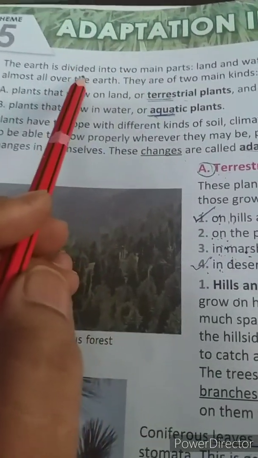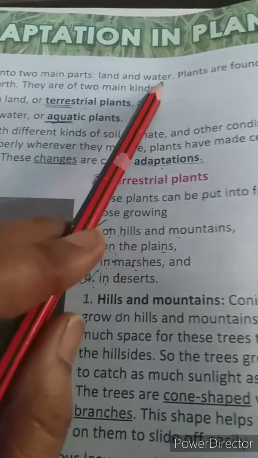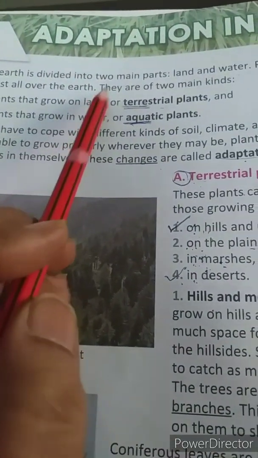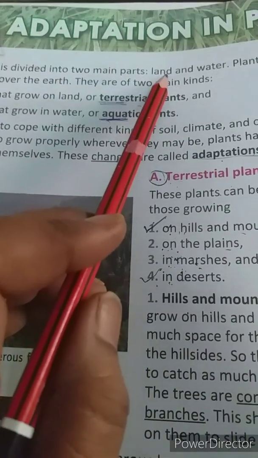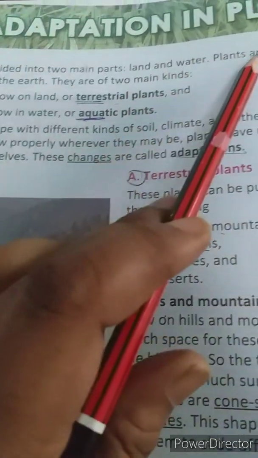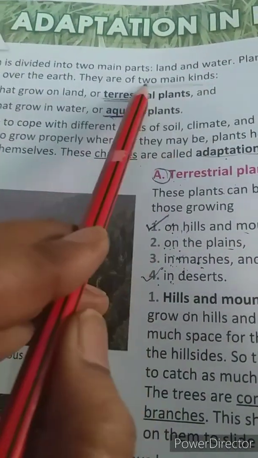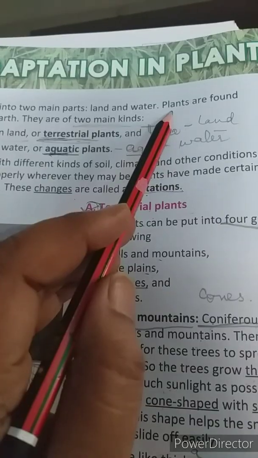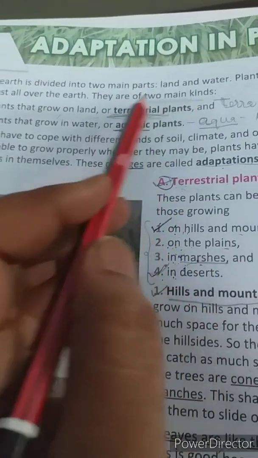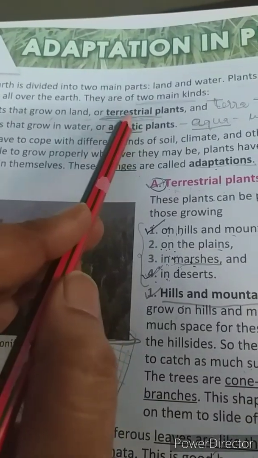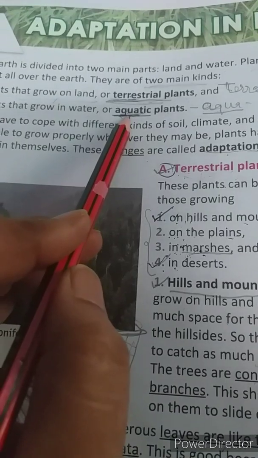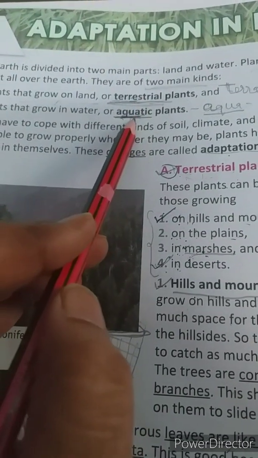Here it is written, Earth is divided into two main parts, land and water. Plants are found almost all over the earth, which means a few plants are found on land and a few on water. These plants are of two main kinds. First are terrestrial plants and another kind are aquatic plants. Terrestrial plants and aquatic plants.